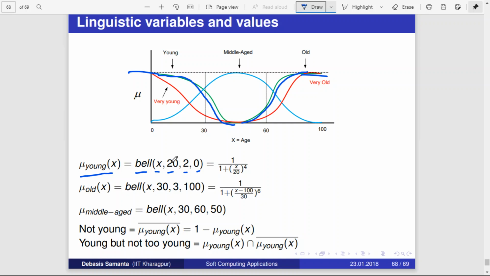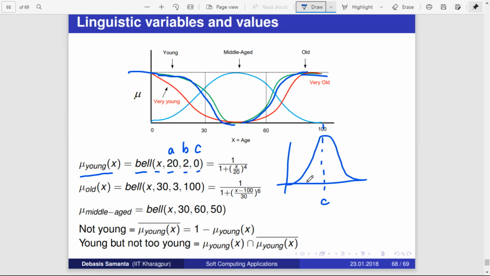If you recall from what we have discussed previously, that generalized bell curve, the Cauchy curve, has x, a, b, and c. I will try to draw it here. The curve will be something like this. This point is nothing but c.